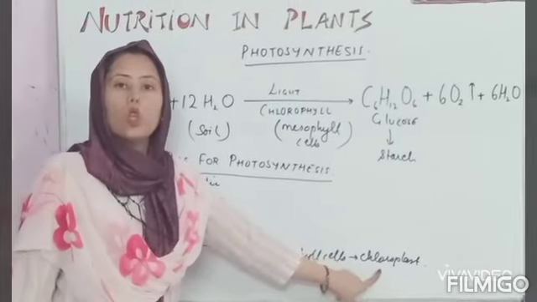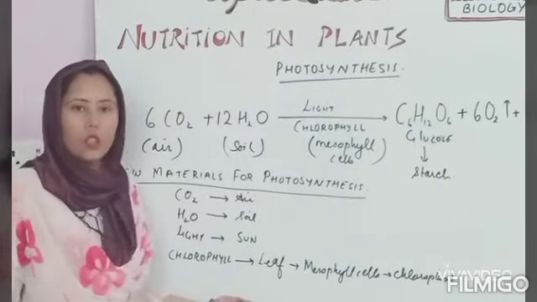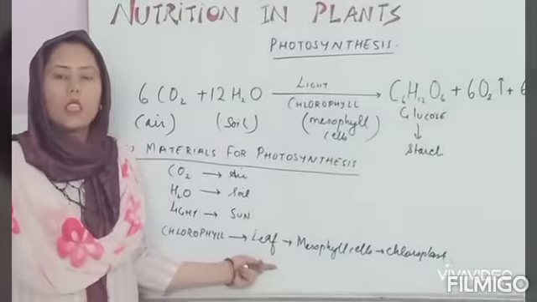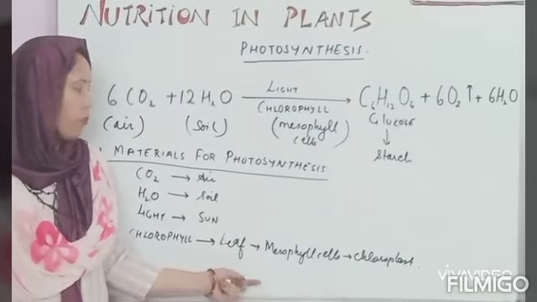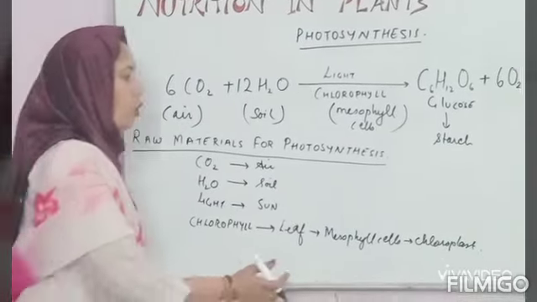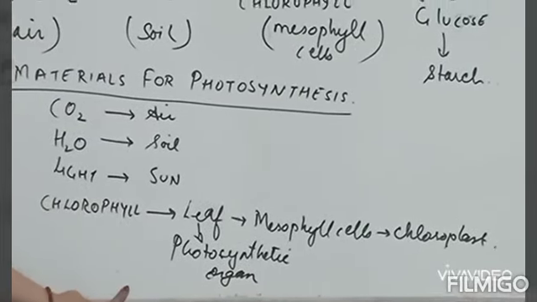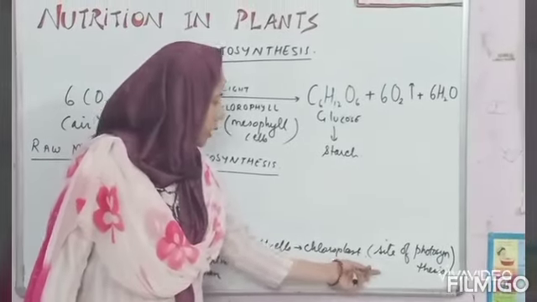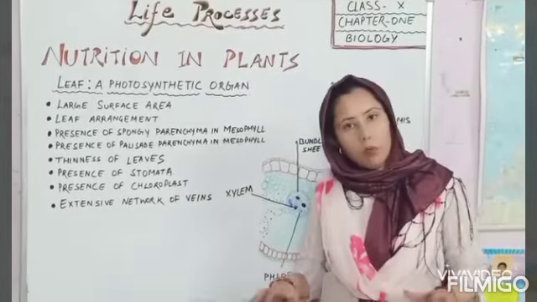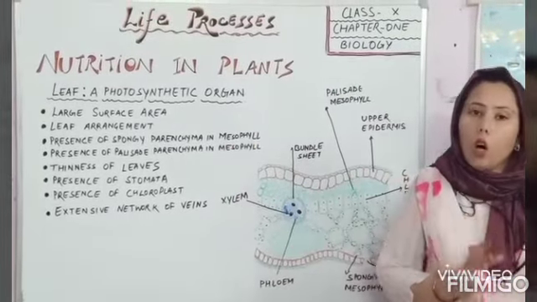which have chloroplast, the green part. Green chlorophyll is actually a pigment. It is present in all green parts of a plant. Leaf acts as a photosynthetic organ, and chloroplast acts as the site for photosynthesis. Actually, photosynthesis occurs in chloroplast. Photosynthesis occurs in all green parts of the plant, and leaf acts as an important photosynthetic organ.